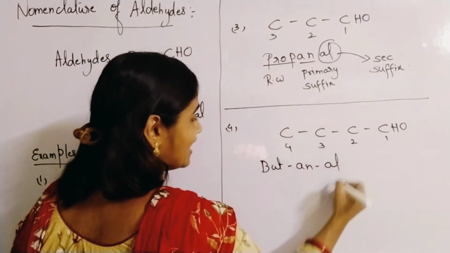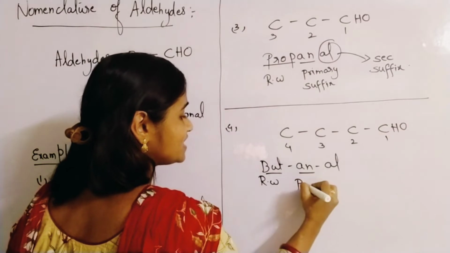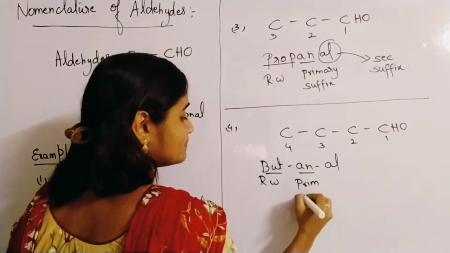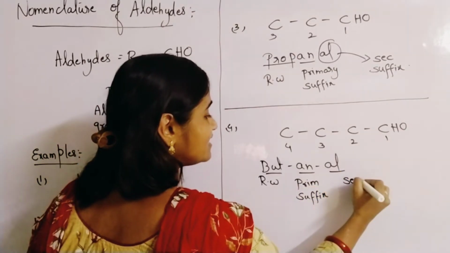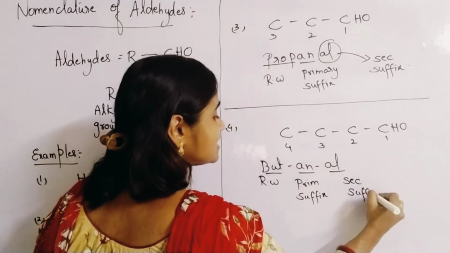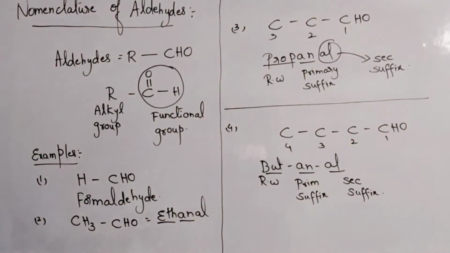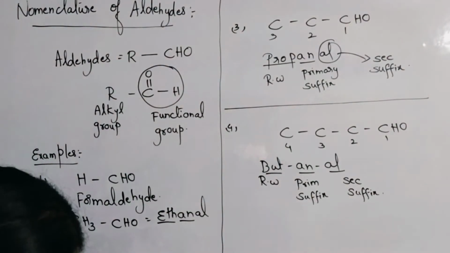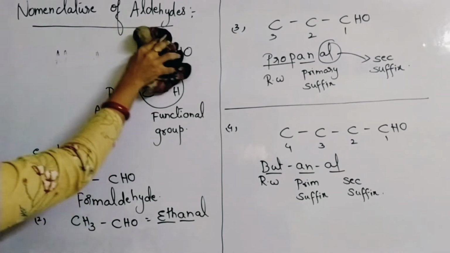Butanal. But is the root word, an is the primary suffix, al is the secondary suffix. Like this you can identify. So these are the general examples for aldehydes. Please keep writing notes, dear children.